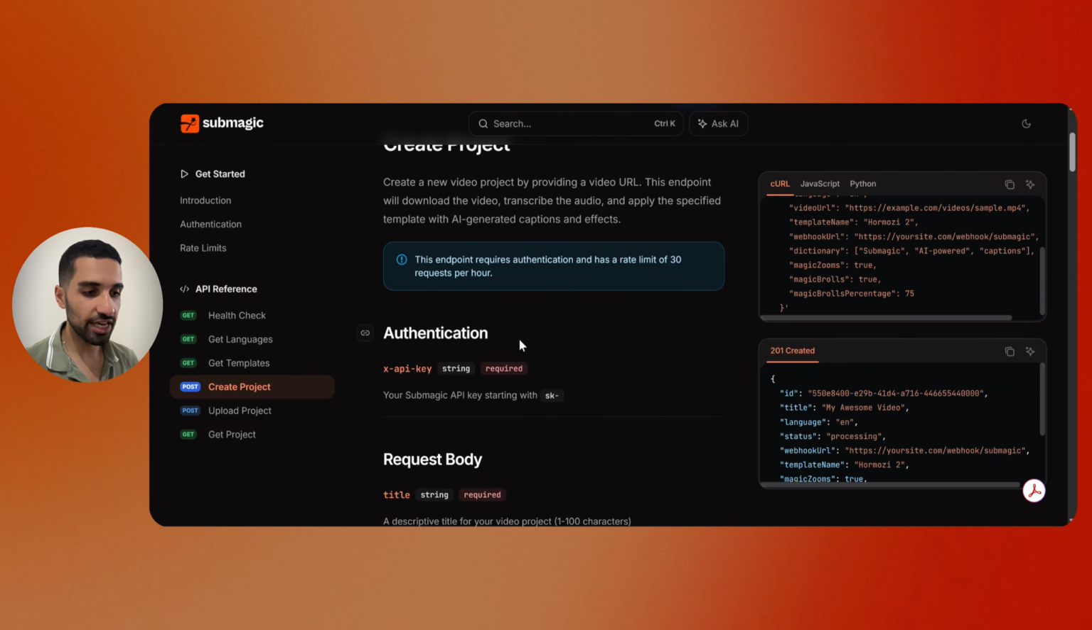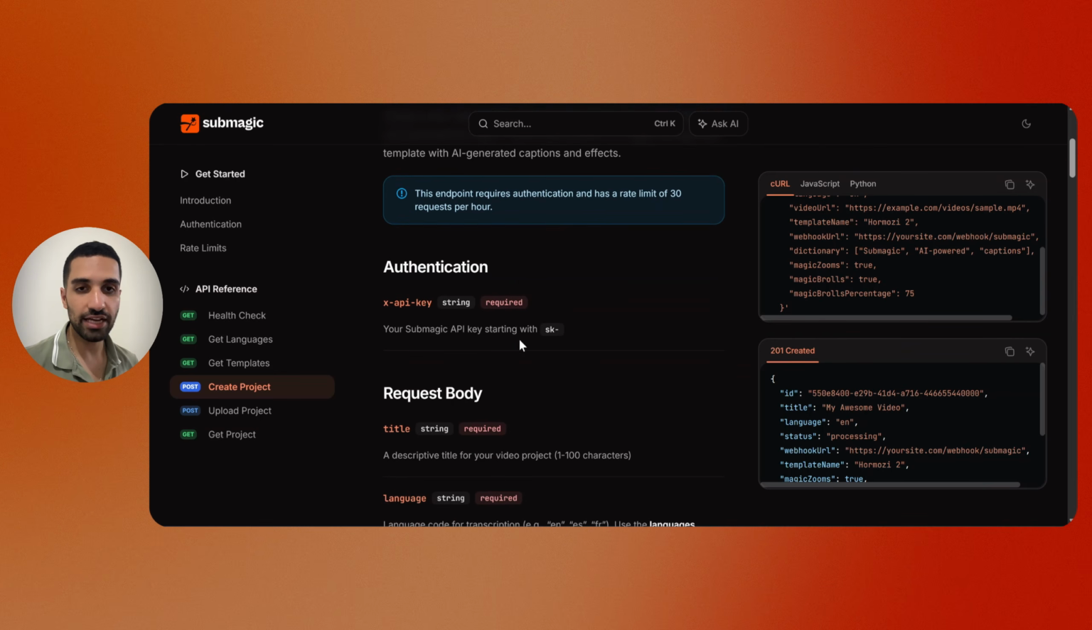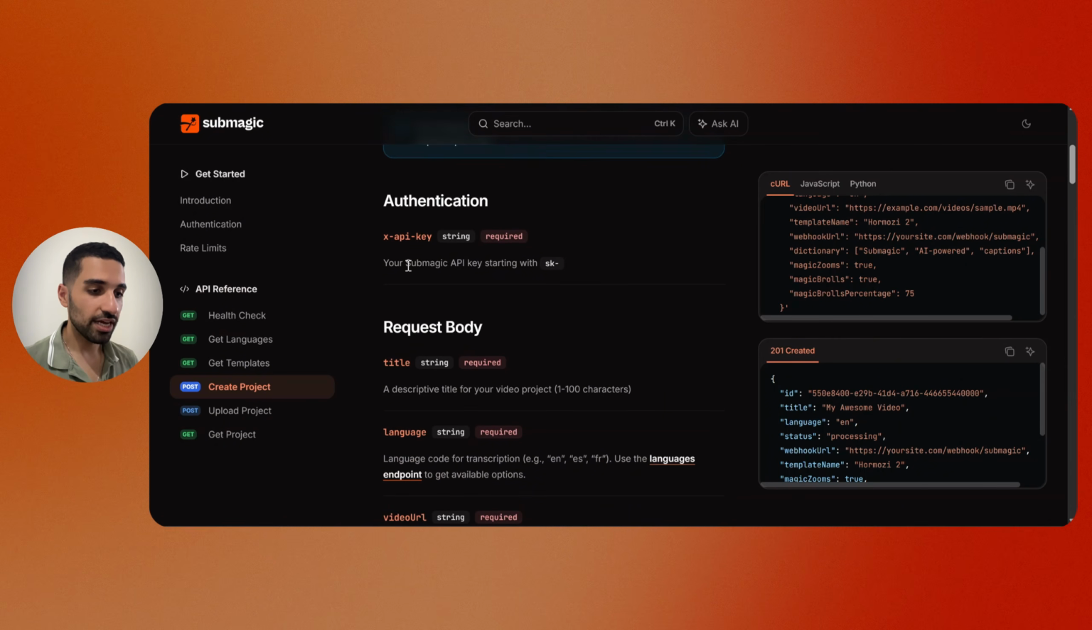So authentication, this is to authenticate our connection between our n8n server and the Submagic server. This is required, and this is our API key.